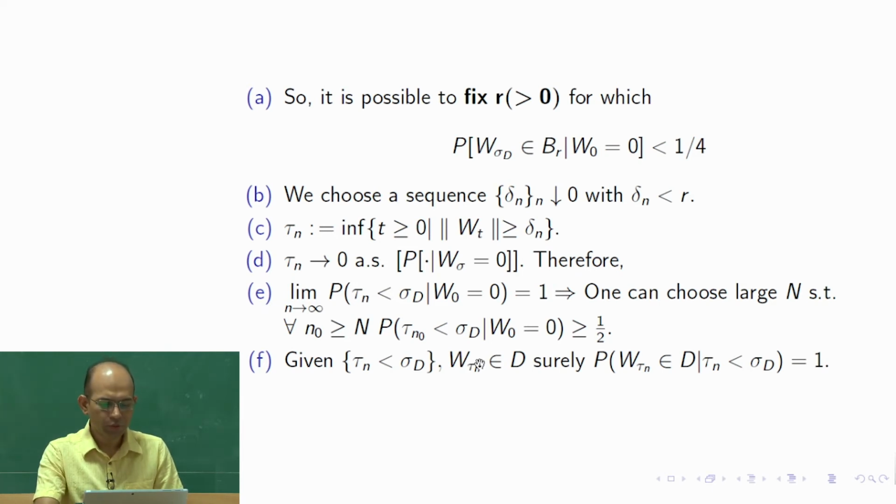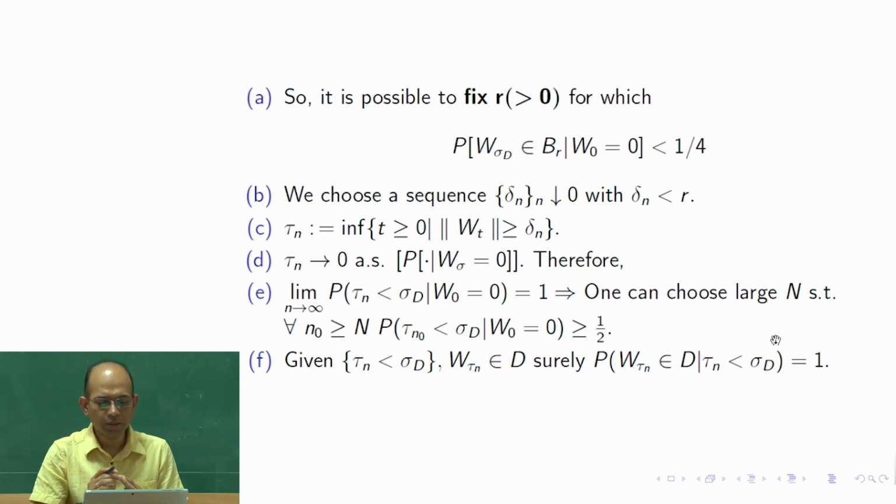Given this, the probability that W tau n belongs to D, where tau n is less than sigma d. Let us try to understand why it is 1. When tau n is less than sigma d, that means the Brownian motion did not leave the domain.